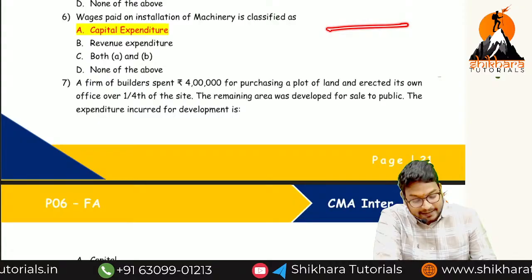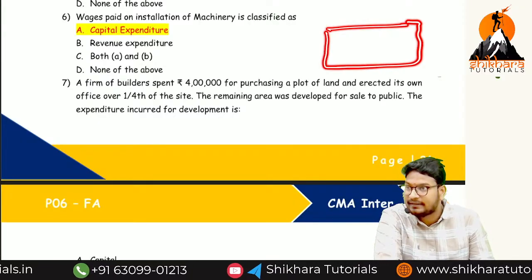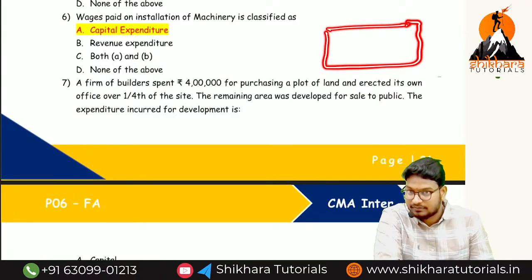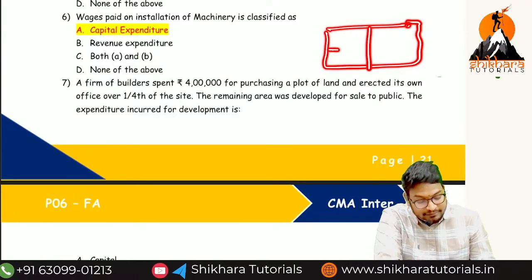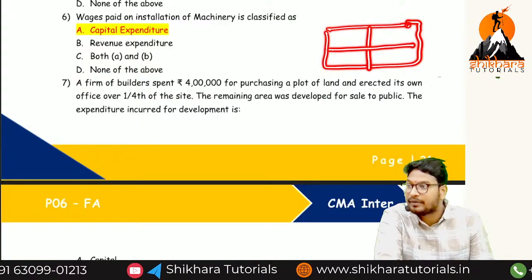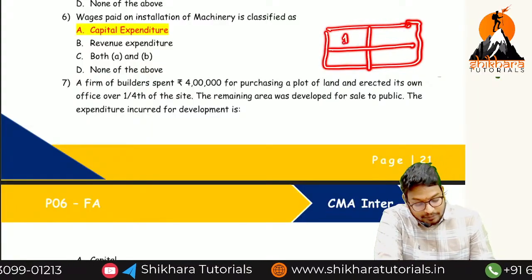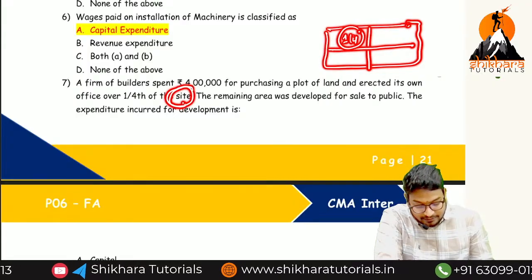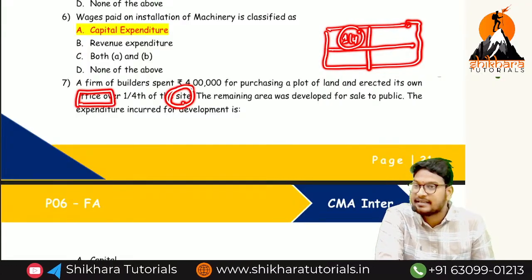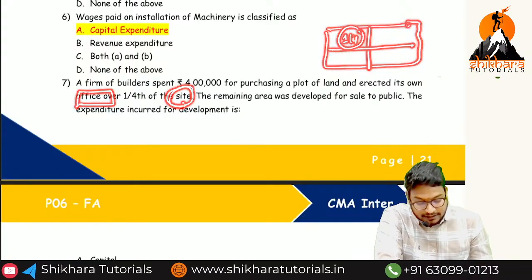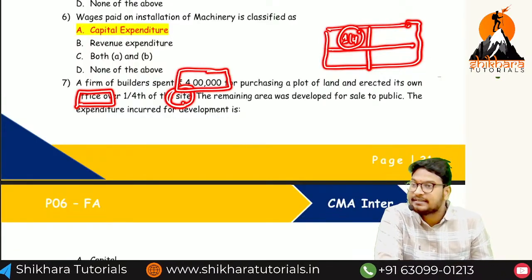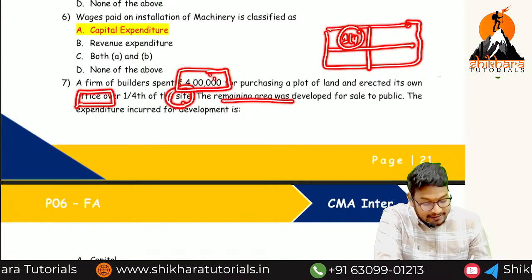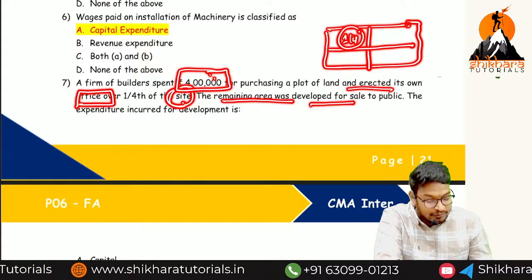So there is one land. Now imagine this is a land. We are going to use this land. This is called total 1 by 1. Out of this 1 by 1, we are dividing it into how many parts? 4 parts. Okay, this 1/4 part they are going to use for what? Site, for office or for sale? For office. Totally how much expenditure have they incurred? 4 lakhs. Then the remaining area is for developing for sale to the public.